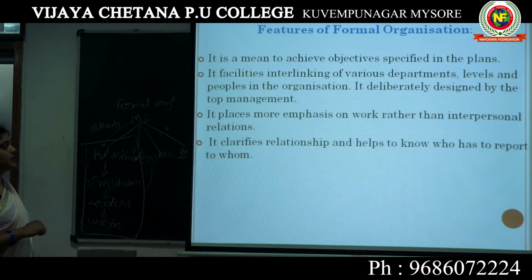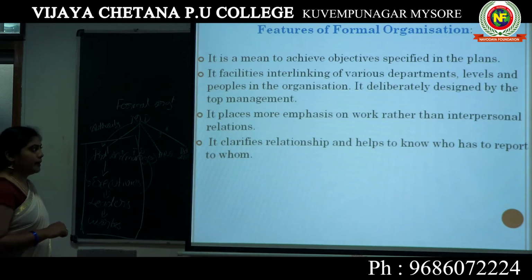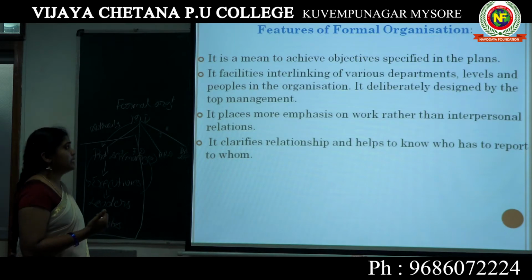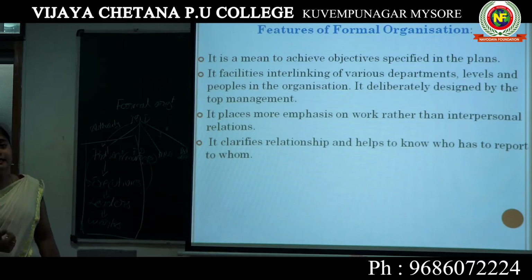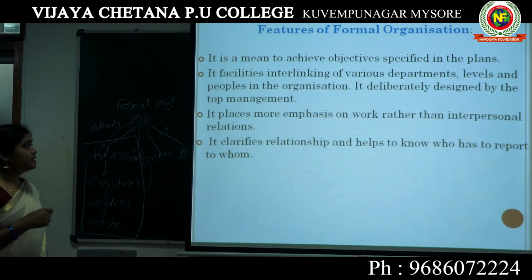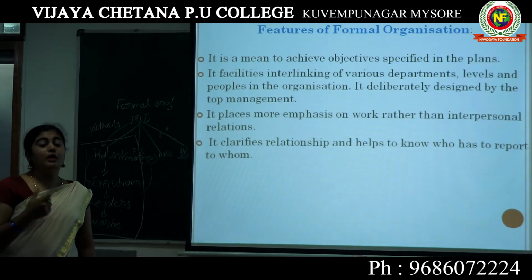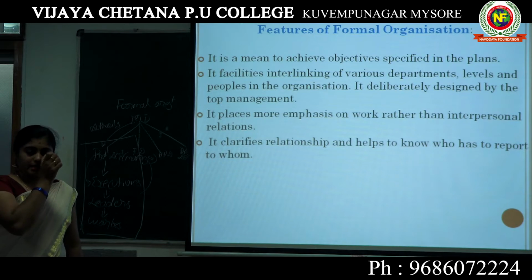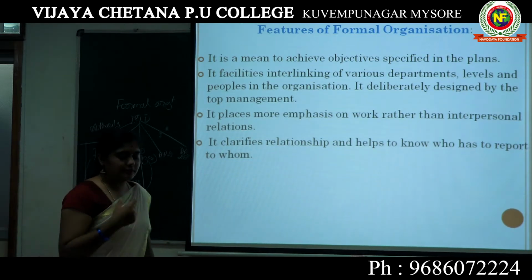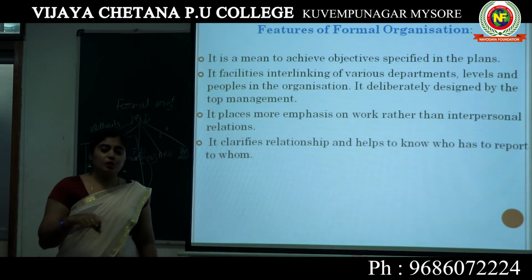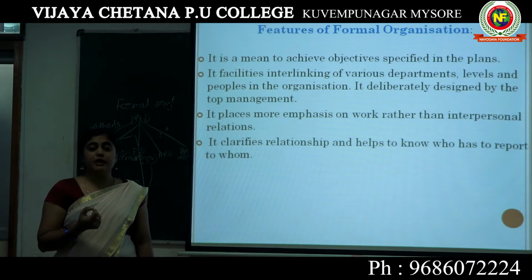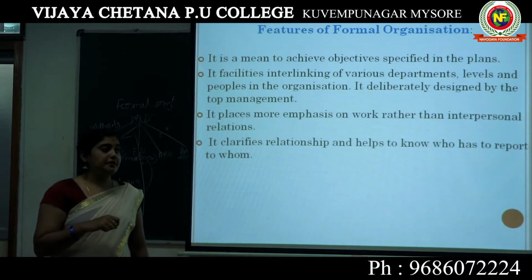It is deliberately designed by the top management. It is created to interlink department to department, level to level, and people to people in an organization, so that it helps to reach the organizational goals. These frameworks are created by the top level management.